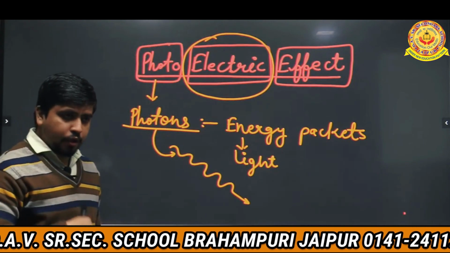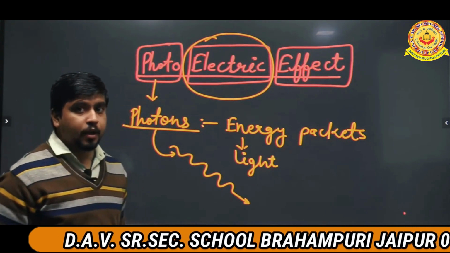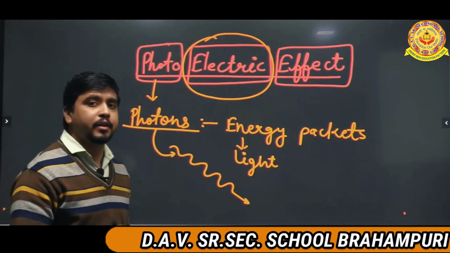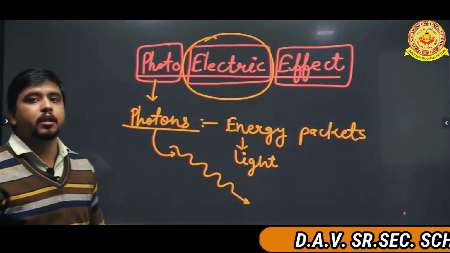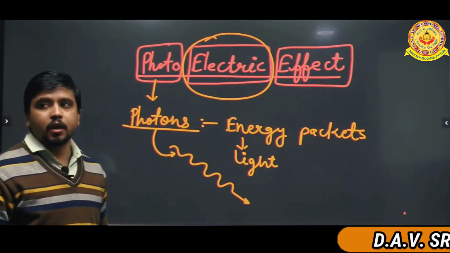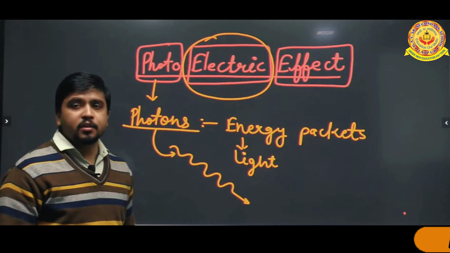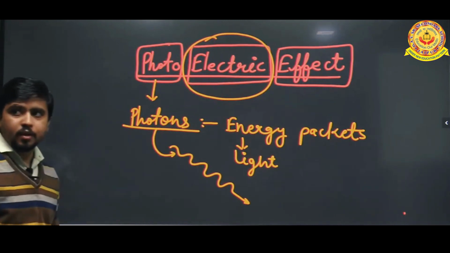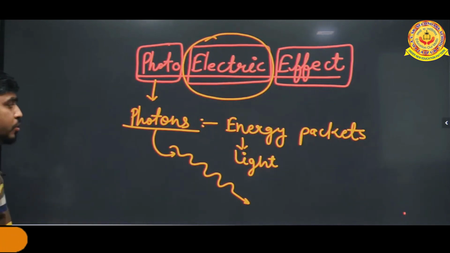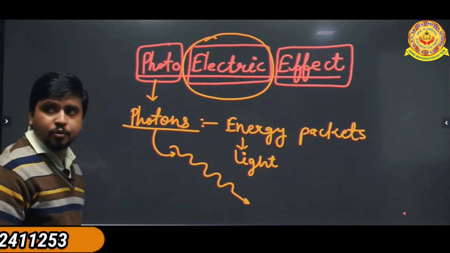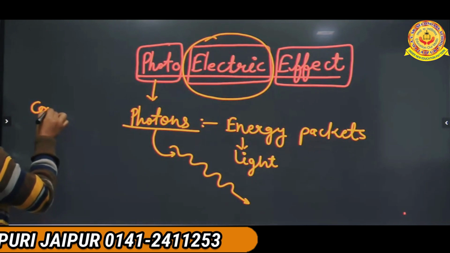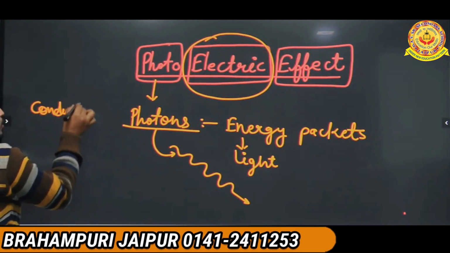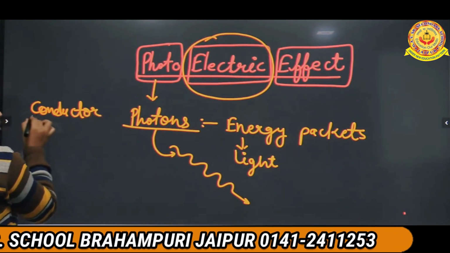If we want the electric effect, then the basic need is a conductor. So first we have to see about the conductor.